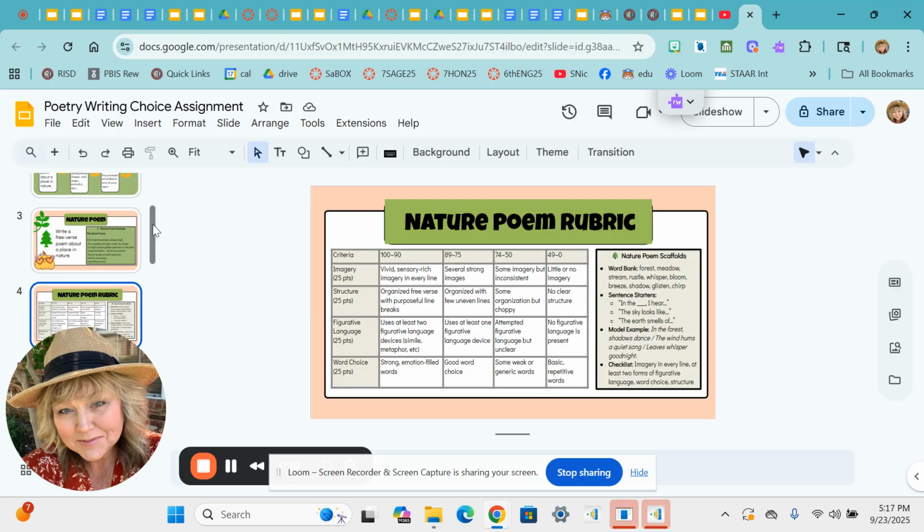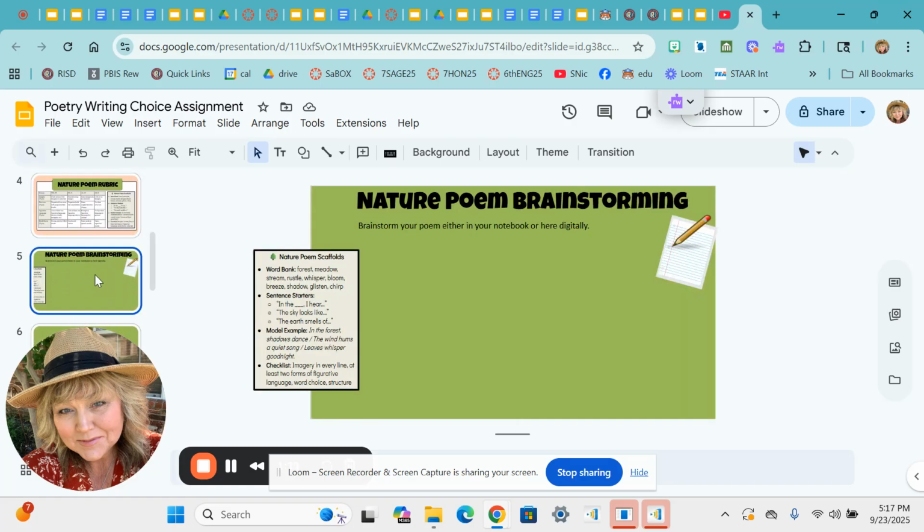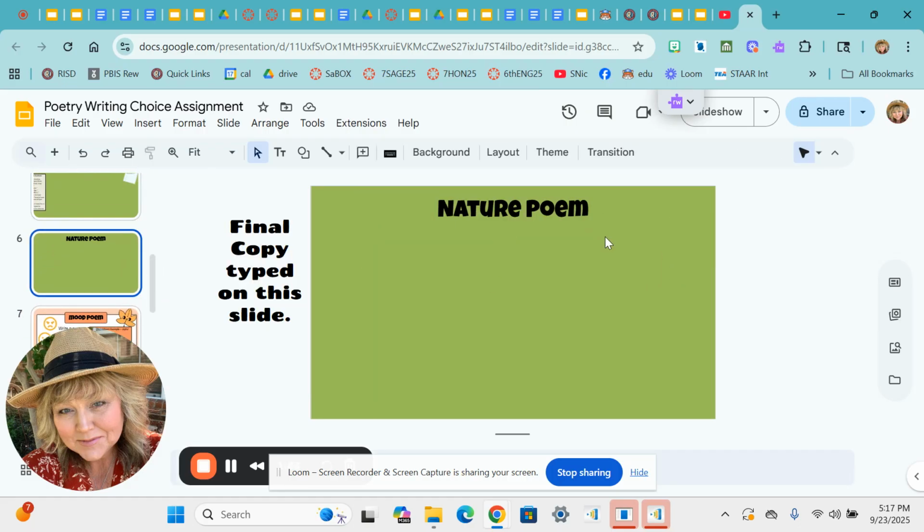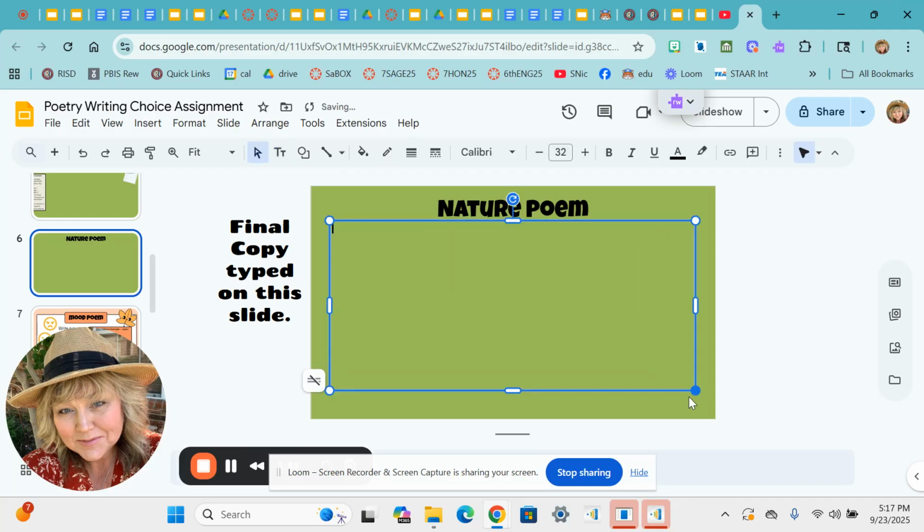And here's your nature poem rubric. And here is where you can brainstorm your nature poem. You can either brainstorm in your notebook in the writing section, or you can brainstorm by creating a place here. You can insert a text box and brainstorm here. And then once you've had someone edit and read your brainstorming, you're going to type your final copy here. So you're going to insert a text box. Then you can type your final copy here and add any images that you want.